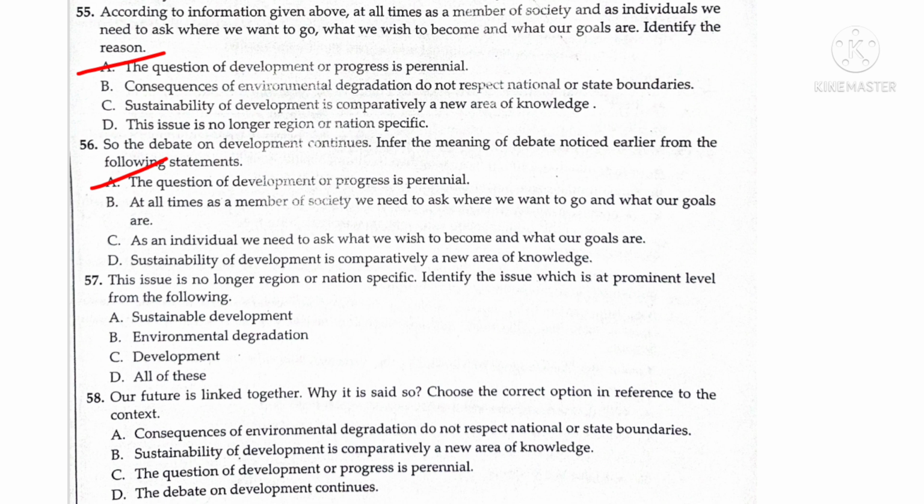Question 57. This issue is no longer region or nation specific. Identify the issue which is at a prominent level from the following. Answer is B, environmental degradation. 58. Our future is linked together. Why is it said so? Choose the correct option in reference to the context. Answer is A. Consequences of environmental degradation do not respect national or state boundaries.